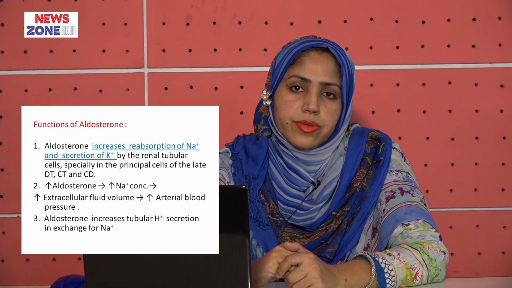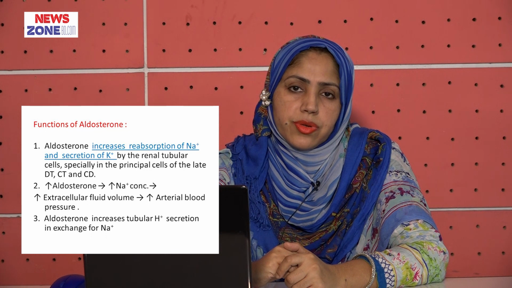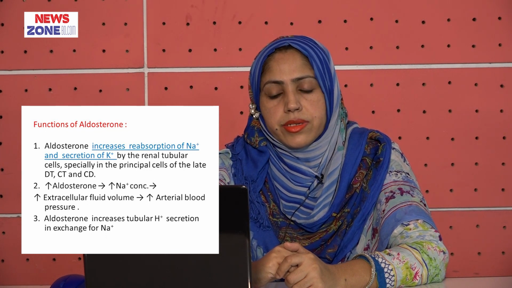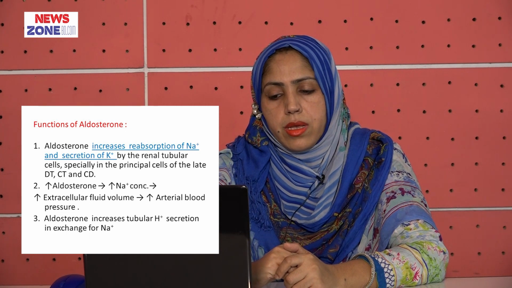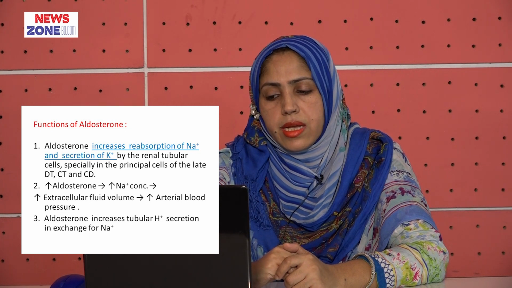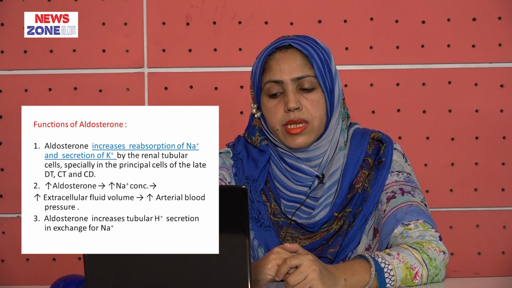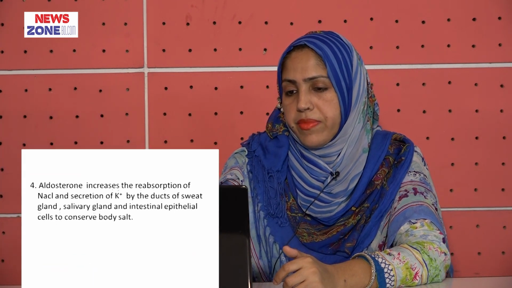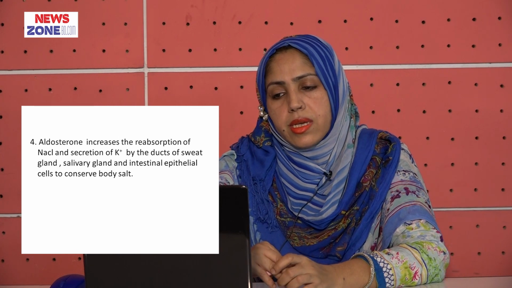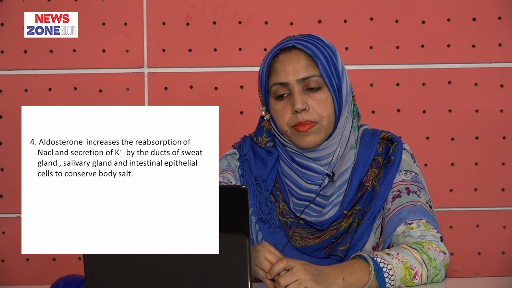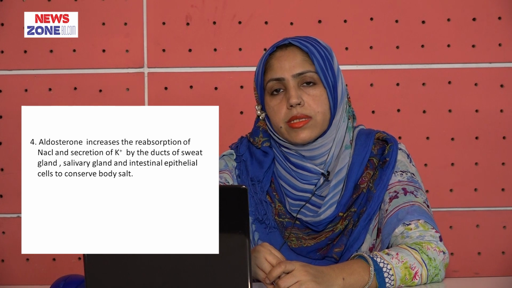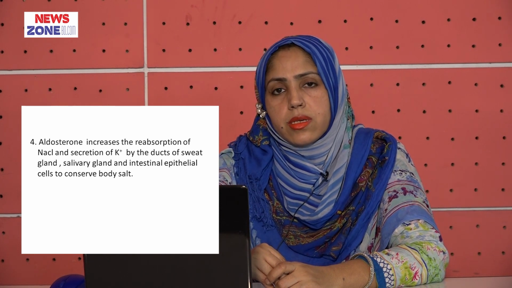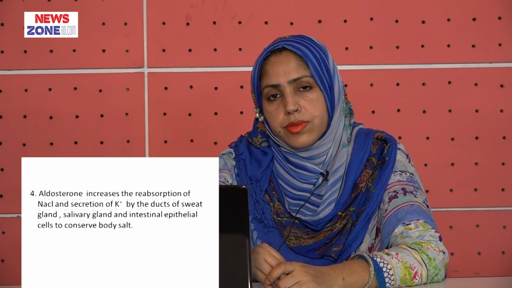Increased aldosterone increases the sodium ion concentration, increases the extracellular fluid volume and increases the arterial blood pressure. Aldosterone increases tubular hydrogen ion secretion in exchange for sodium ion. And number 4, aldosterone increases the reabsorption of sodium chloride and secretion of potassium by the ducts of sweat glands, salivary glands and intestinal epithelial cells to conserve body salt.